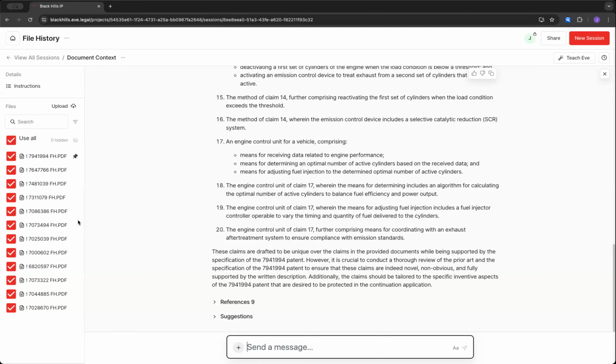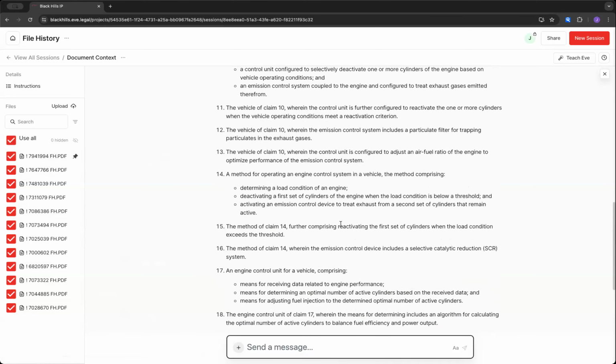Just because you have the ability to include 25 documents at one given time and up to 10,000 pages or whatnot, that doesn't mean you do, because it will take longer to process, and it will potentially lead to more inaccuracies. That being said, you can only consider 25 documents at one time. However, here on the left, you could upload a very large number of documents, but you can only have 25 included in context at a given time. So only 25 checkboxes total.